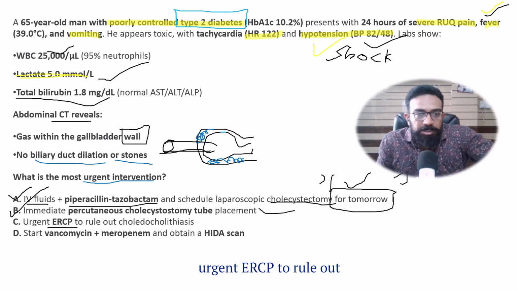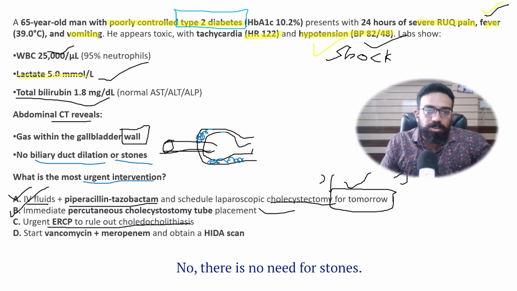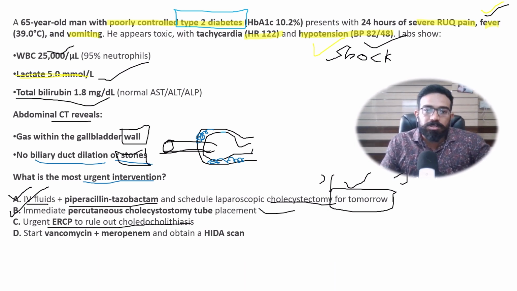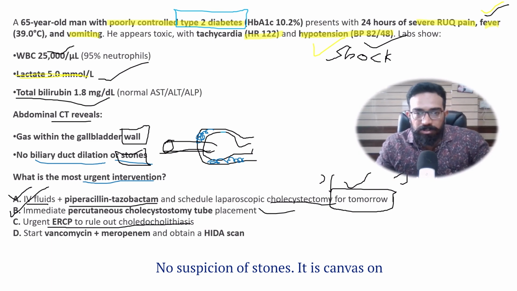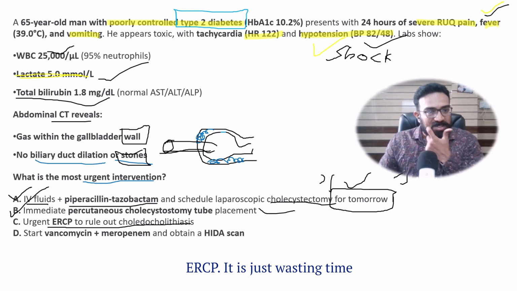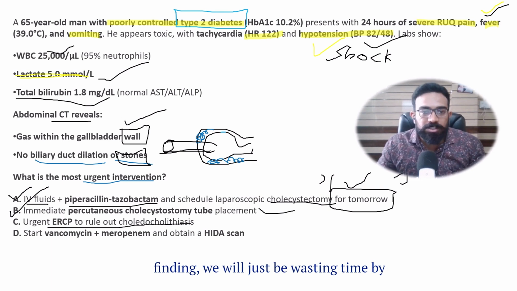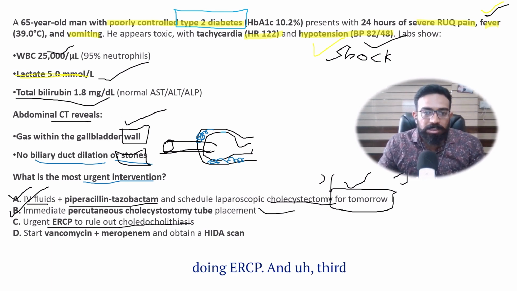Urgent ERCP to rule out choledocholithiasis. Choledocholithiasis, what is that? It is stones. There is no suspicion of stones. The CT scan shows no stone, and we do not need to do ERCP. It is just wasting time. When we have got such a good positive finding, we will just be wasting time by doing ERCP.